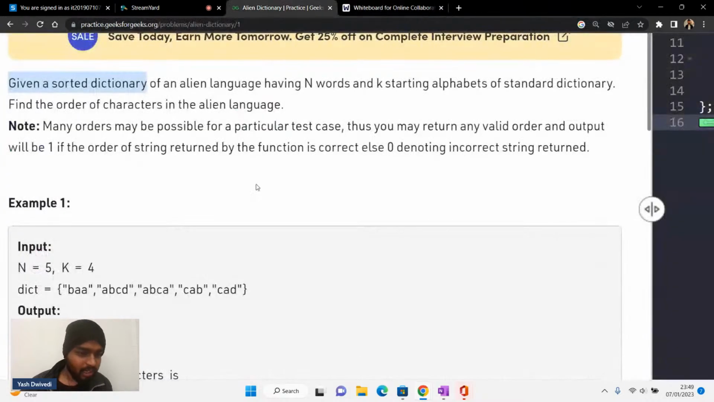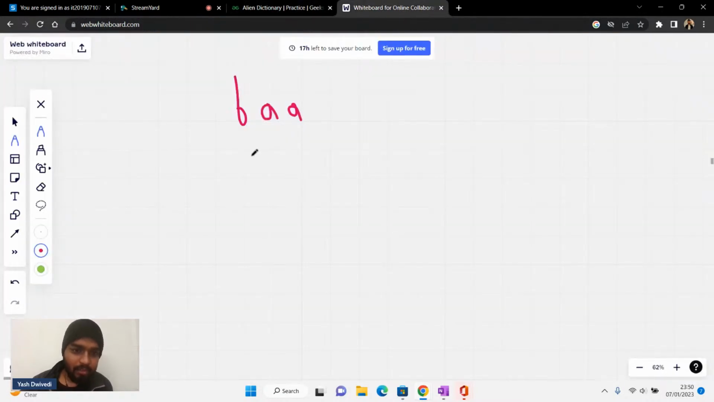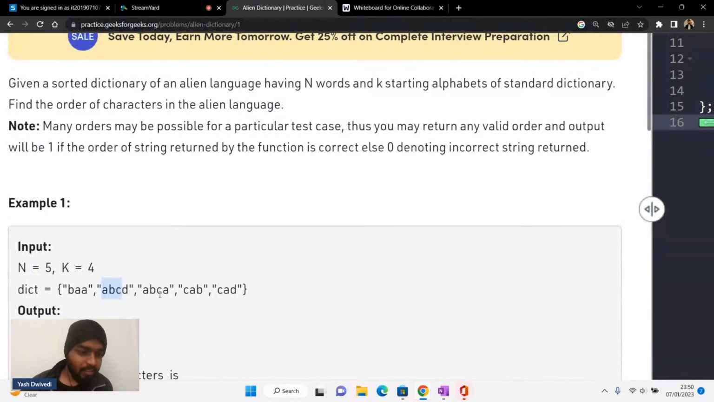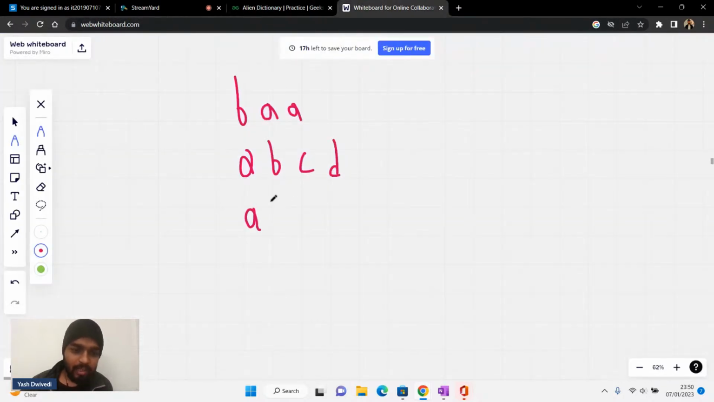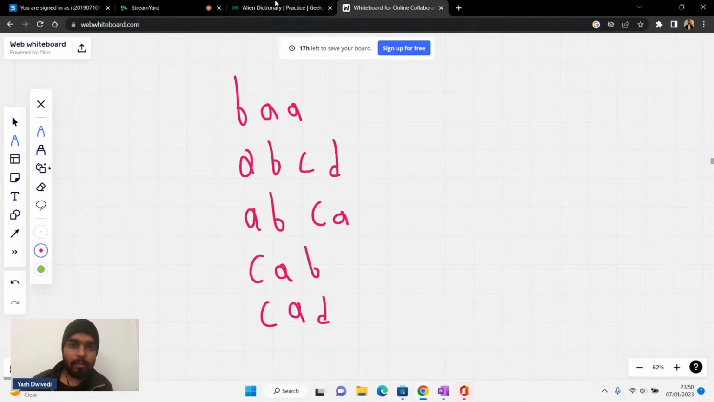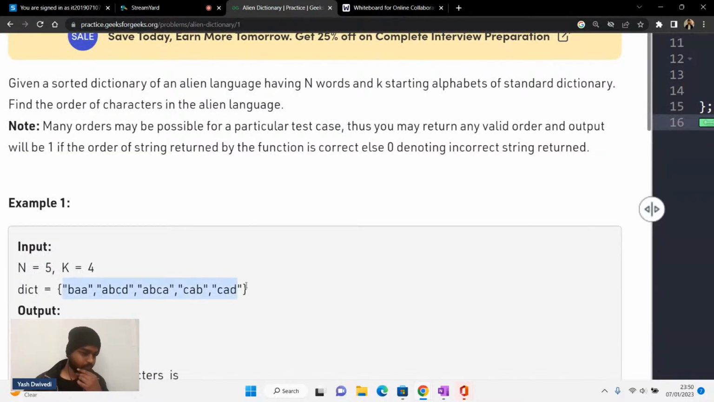Right after that you have ABCD. Then after that you have ABCA. You have AB, then you have C, then you have A. Then you have CAB, right here, and after that you have CA and then D. That is the scenario here.